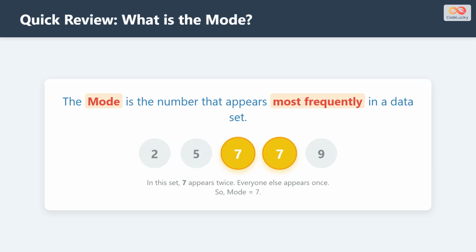First, let's quickly review what the mode is. The mode is simply the number that appears most frequently in a group of numbers. In the example on the screen, you can see the number 7 appears twice, while 2, 5, and 9 only appear once. Because 7 wins the popularity contest, 7 is the mode.